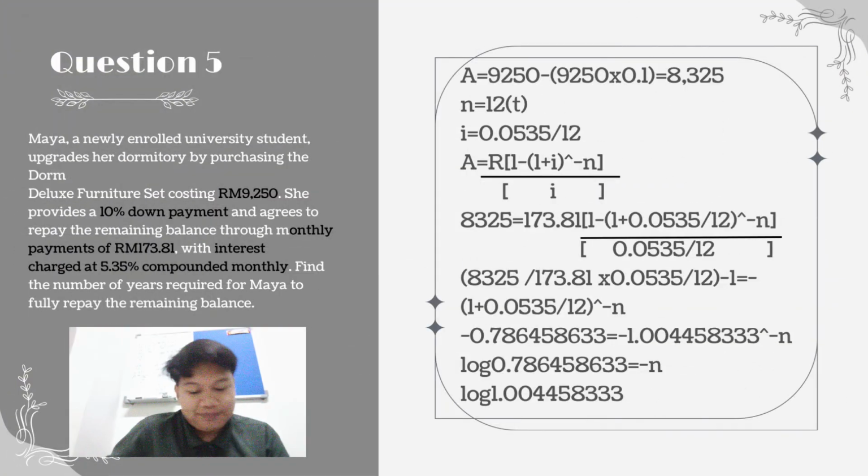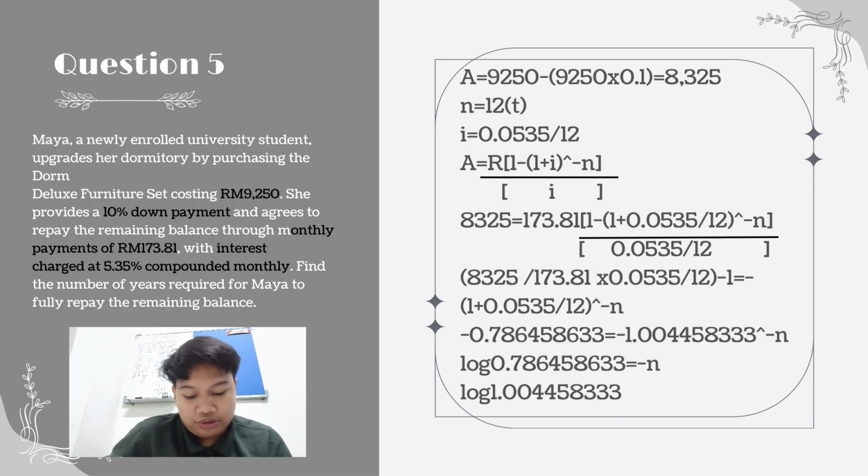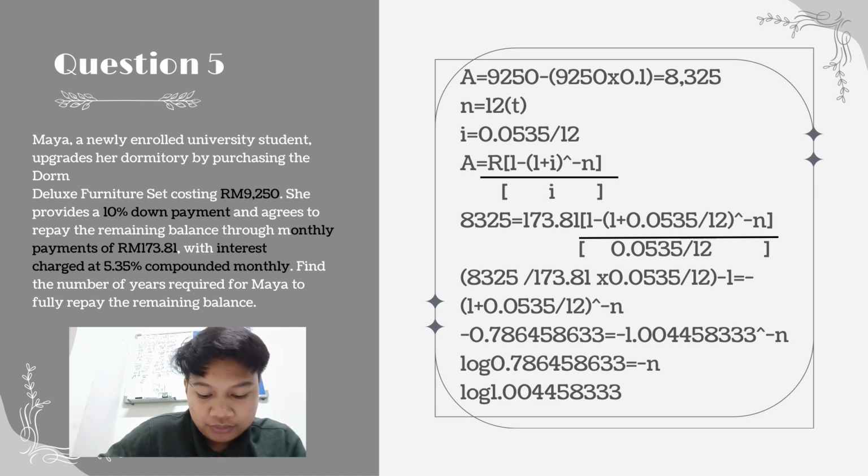In question 5, the question is asking for the number of years that Maya is going to need to prepay the full balance. First, we need to list the info. Since it's a loan, we are going to use A, and there is a down payment of 10%. We are going to subtract it from the initial amount. So we get A equal to 8,325. R, the monthly payment, is 173 ringgit 81 cents. I is 0.0535 over 12, and n equal to 12 times t.